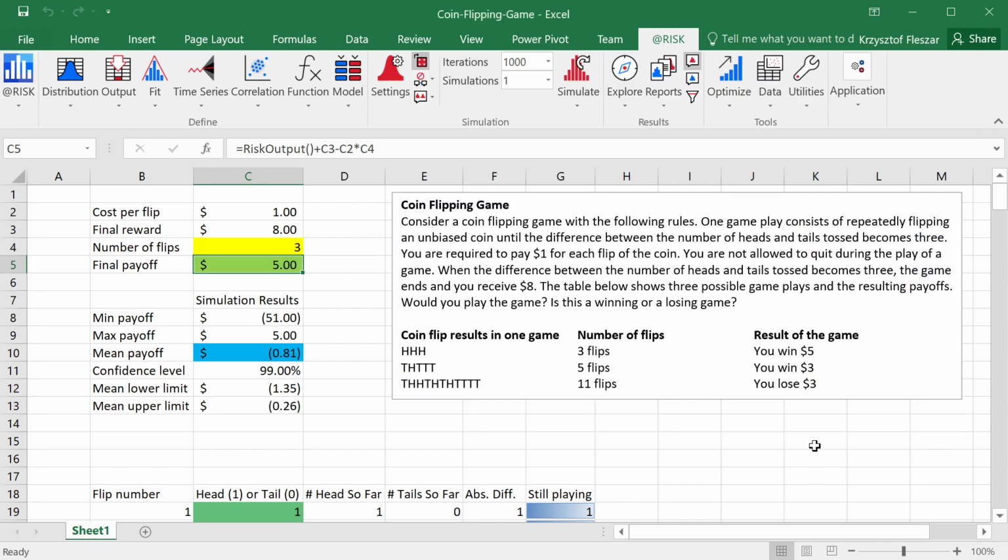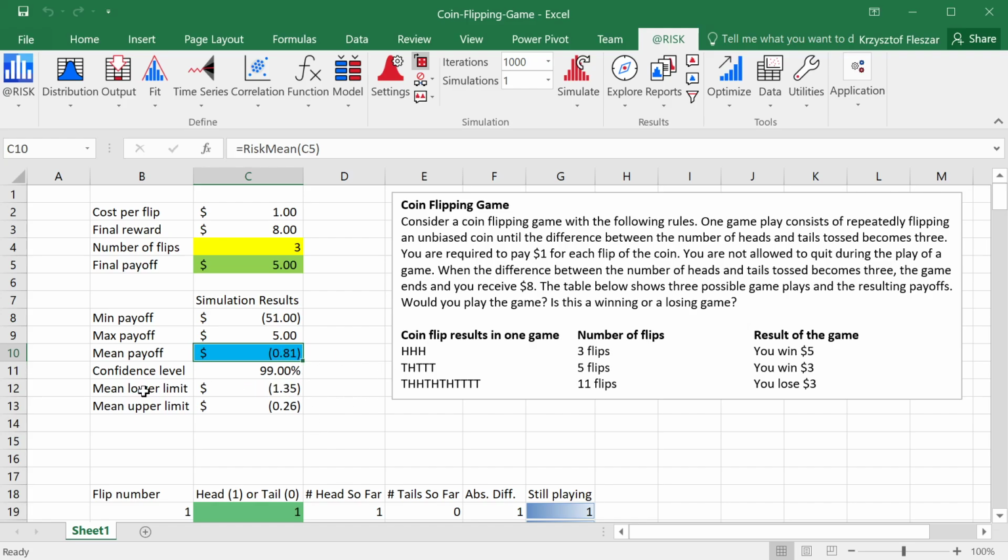We can close this and look at the values that we see here. Notice minimum payoff is now negative $51. So there must have been at least one iteration within those 1,000 where the payoff was negative 51. So we had a total of 59 coin flips in this one iteration. And maximum is still 5 because this is the maximum you can hope for. And notice what happens to the mean. The mean is now negative 81 cents. So on average, this says we're losing 81 cents.